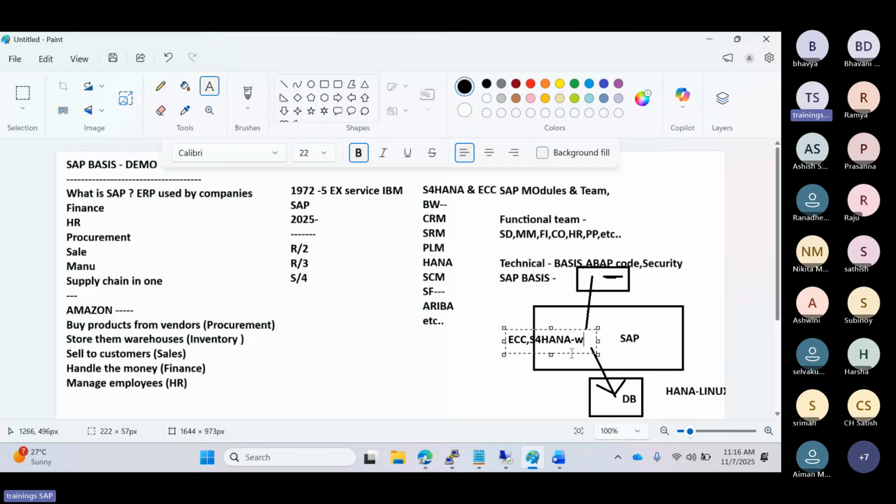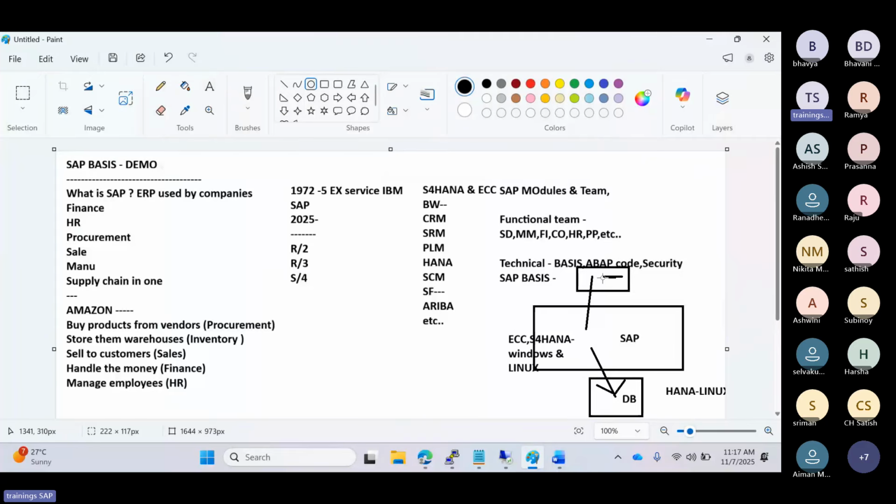And here we will work on the Windows as well as the Linux operating system also. Means we will get the chance to work on the ECC installation on the Windows as well as the Linux also. You will get the two operating systems, so whichever you prefer, you can do work on those operating systems also here, right? Then we will connect through the SAP GUI. GUI is the front end for the users here.